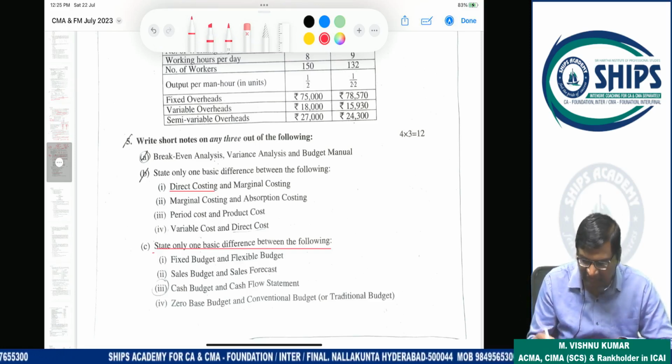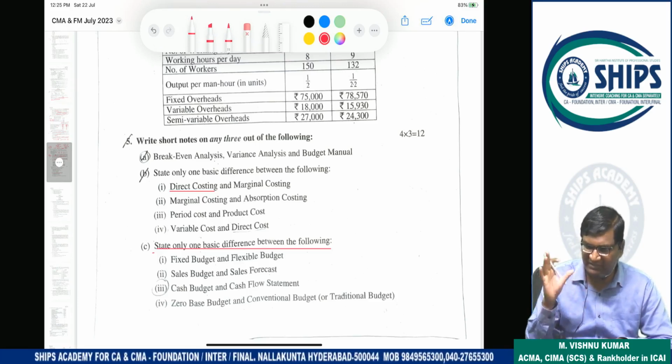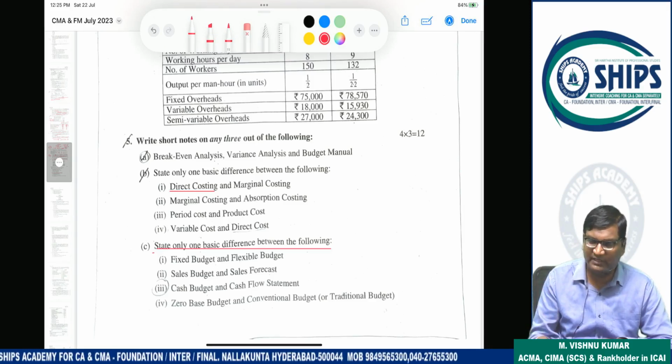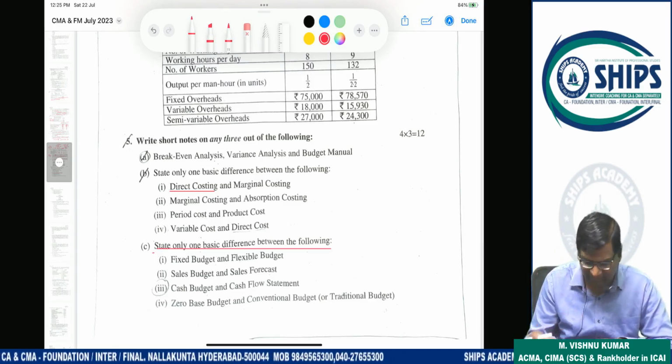Zero based budgeting and conventional budgeting. Zero based budgeting means there is no base. It will be prepared from zero or scratch. In traditional budgeting, one base will be there. Previous data is available, and from that it will be prepared. That's it.